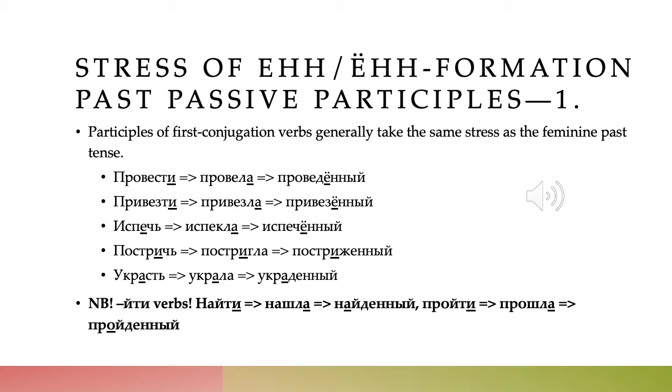Привезти with a z, and we'll get more into verbs of motion in the next couple of chapters. But yes, the -sti and the -zti are two different verbs. So привезти, spelled with a z but pronounced s because of automatic devoicing, means to bring somewhere by vehicle. Она привезла becomes привезённый.